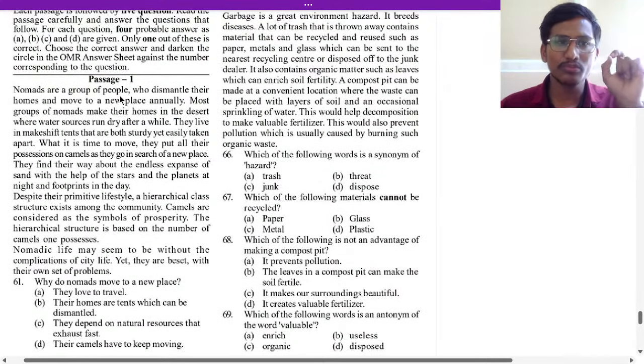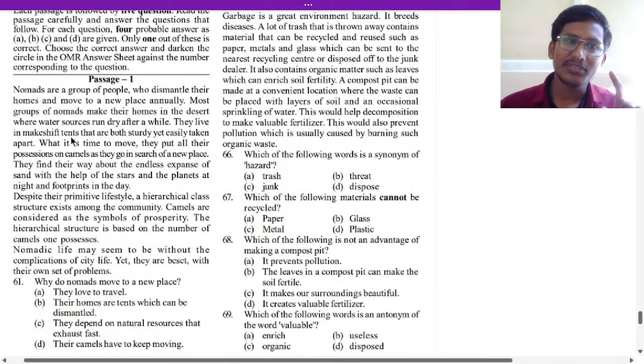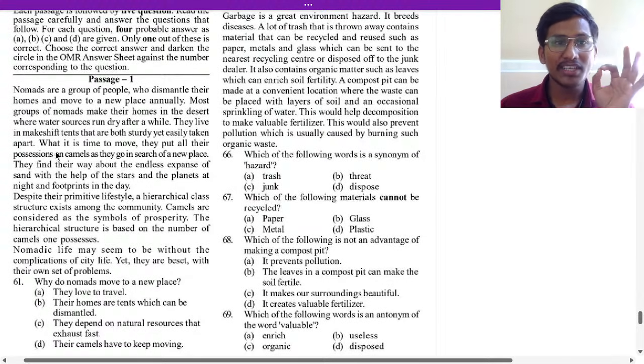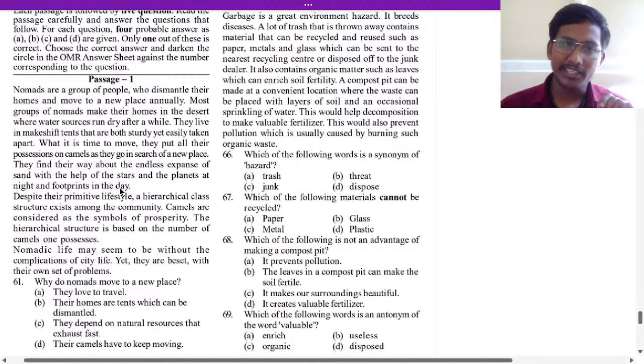So nomads are a group of people who dismantle their homes and move to a new place annually. Most groups of nomads make their homes in the deserts where water sources run dry after a while. They live in makeshift tents that are both sturdy yet easily taken apart. When it is time to move, they put all their possessions on camels as they go in search of a new place. They find their way about the endless expanse of sand with the help of stars and the planets at night and footprints in the day.